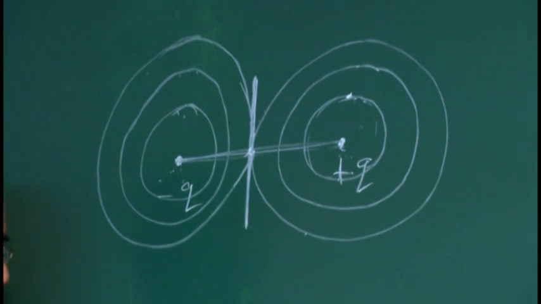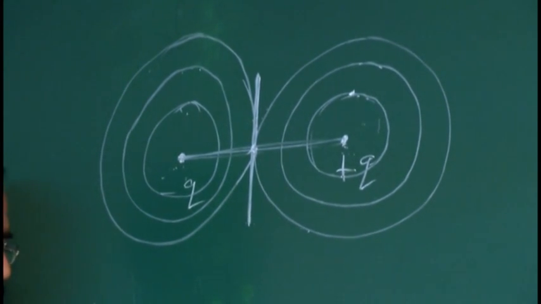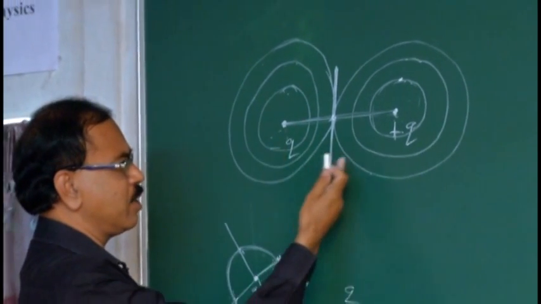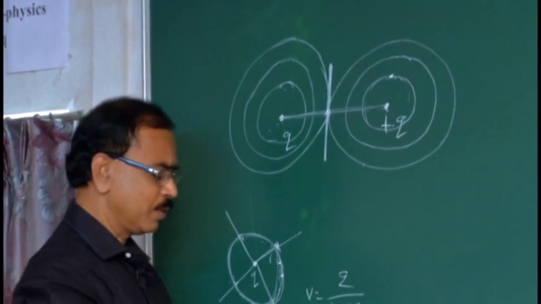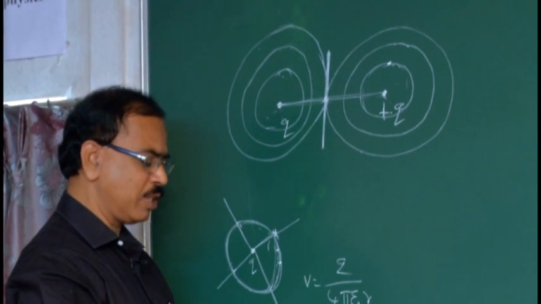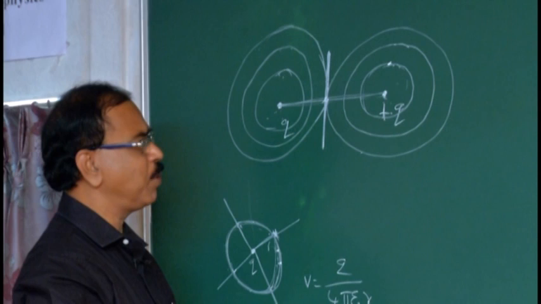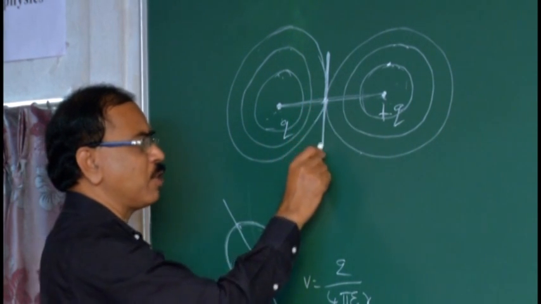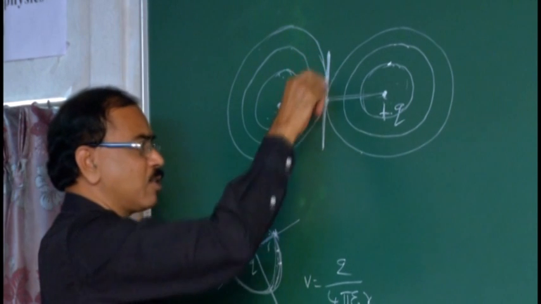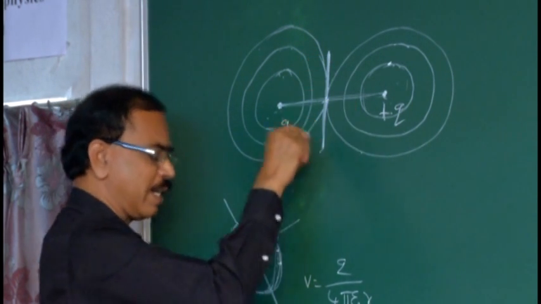Second option, a plane surface inclined at an angle of 45 degrees to the axis of the dipole. No such 45 degrees arises in this discussion. So the second option is ruled out. Third one, a plane surface passing through the center of the electric dipole and perpendicular to the axis of the dipole. Yes, this one must be the correct answer.